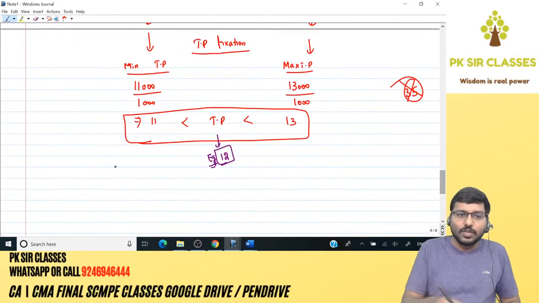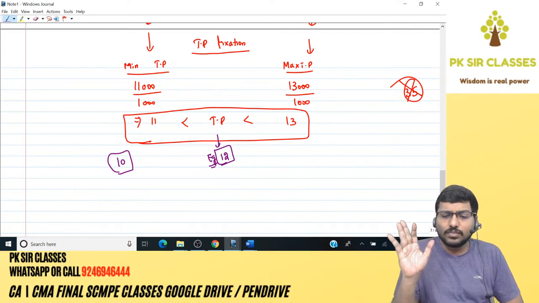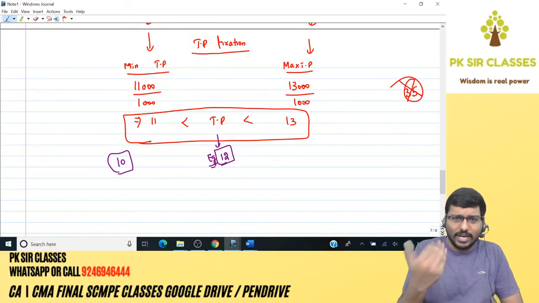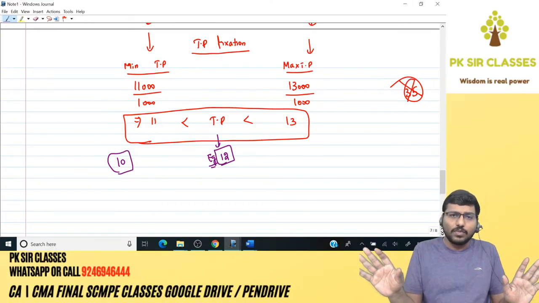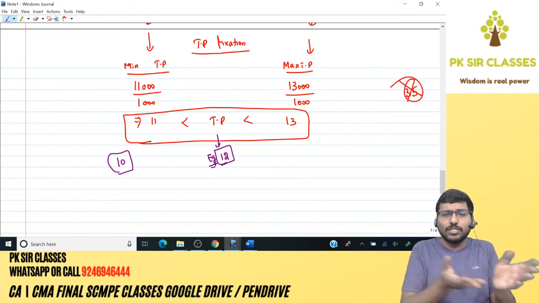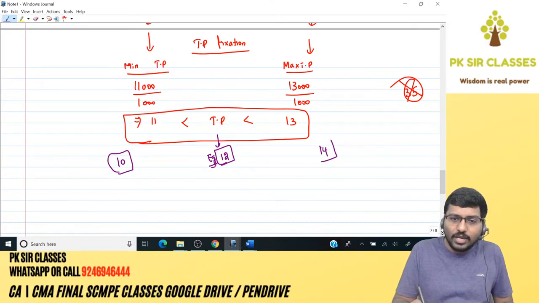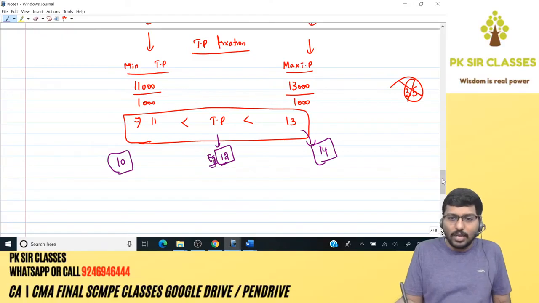Now see here. Suppose it is 10, what happens? Straight away the supplying division will say get lost. Why? My cost itself is 11, and if you say the TP is 10, I need to spend 11 to get 10. I will not even manufacture one unit. Thereby straight away it's gone. When the supplying division does not manufacture, where is the question of the receiving division getting it? So it's gone. Another example: 14, let us keep outside, because the maximum TP is only 13. I'll keep 14. Let us see what happens.